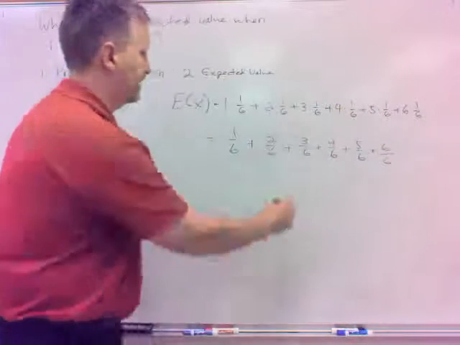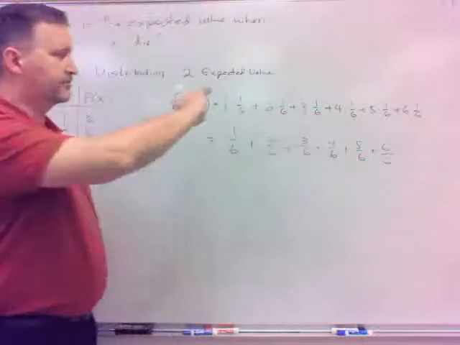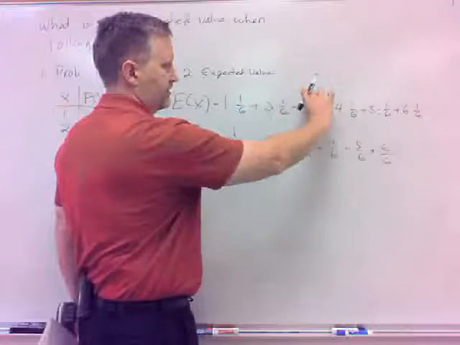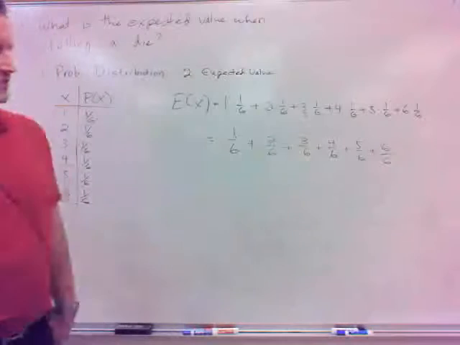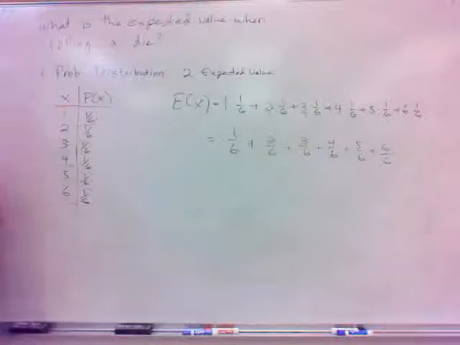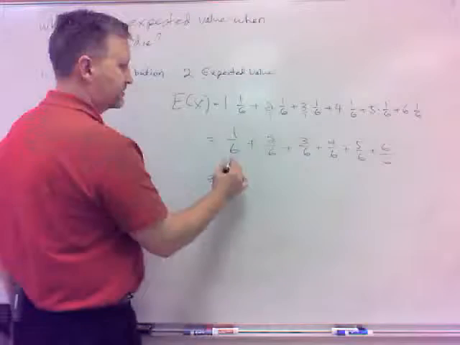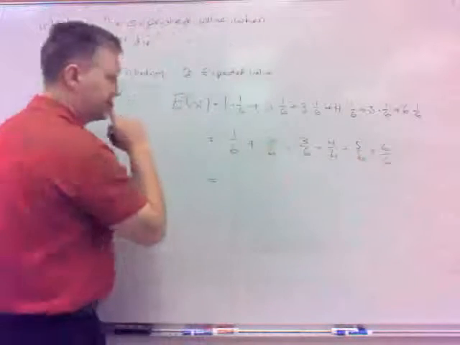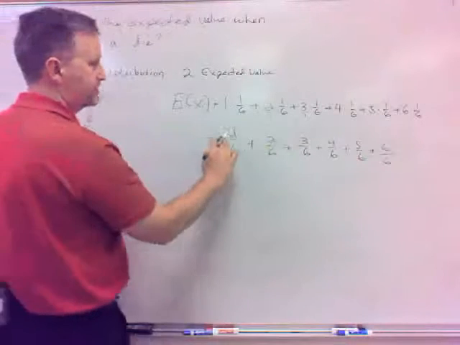I just multiplied because those are over 1. You multiply them, so you multiply. This one would be 3 times 1 over 1 times 6, so it's 3/6. 4 times 1 over 1 times 6. Okay? And now we add them, so that's why I didn't reduce them, because they all now have common denominators. So what do we got?